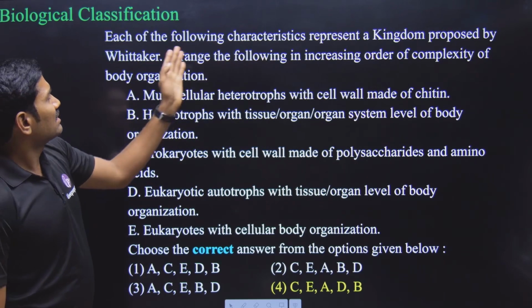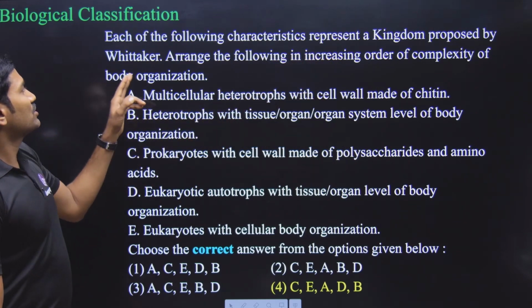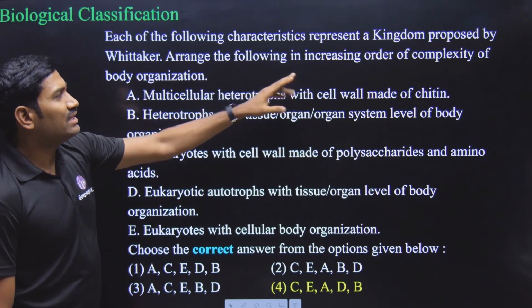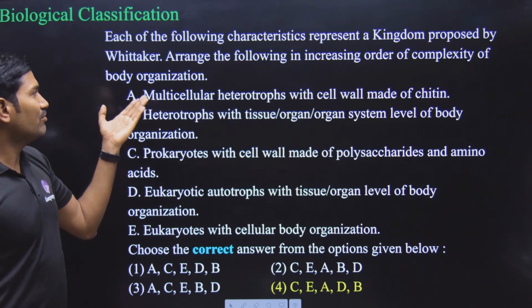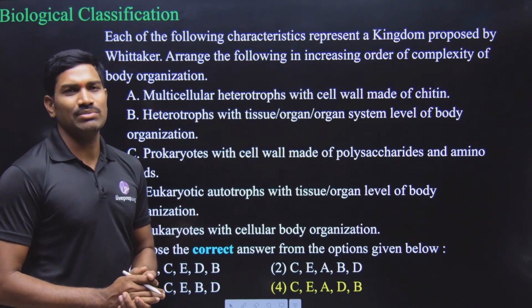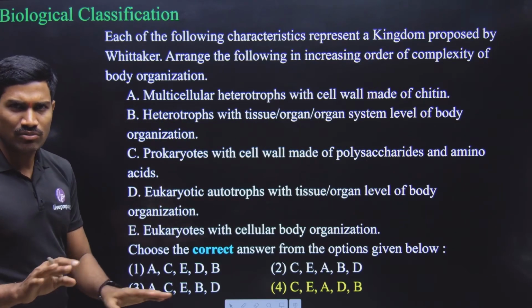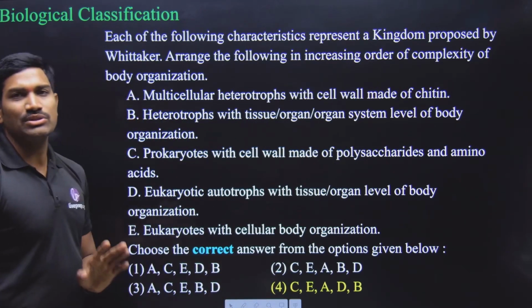Here they are saying that each of the following characteristics represents a kingdom proposed by Whittaker. Arrange the following in increasing order of the complexity of body organization. Very, very simple. These are direct NCERT statements, so simply you need to arrange them. Anyhow, since it is simple, I am not going for the explanation. So the answer is option 4.